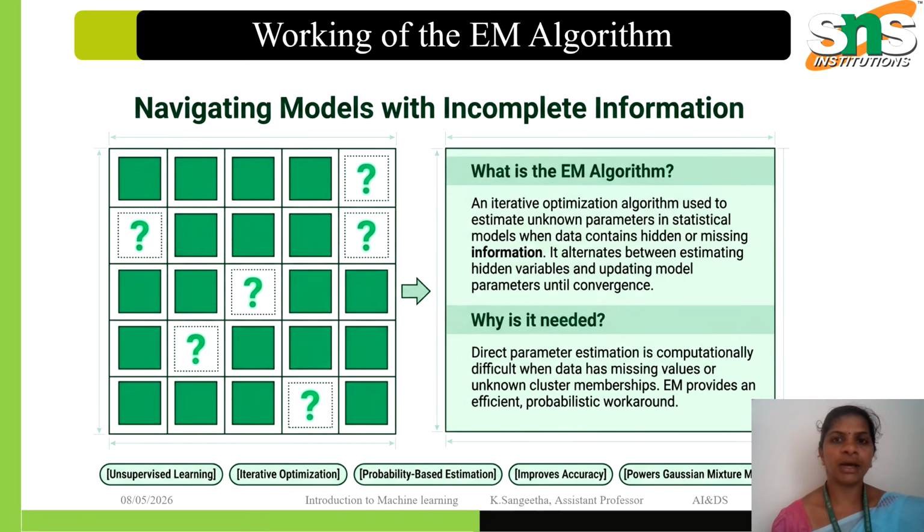Because MLE requires complete data to compute exact probabilities. When values are missing, taking derivatives to find the peak likelihood yields intractable equations that cannot be solved analytically. EM provides an efficient probabilistic workaround.